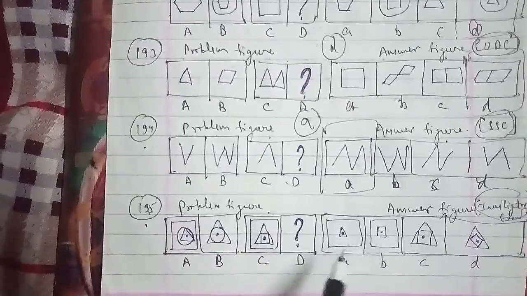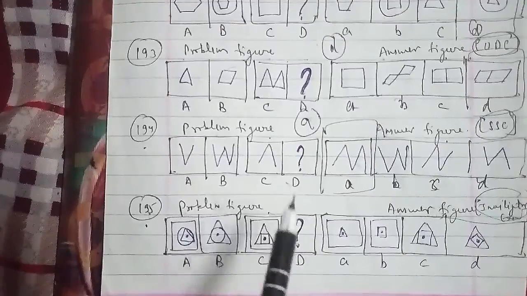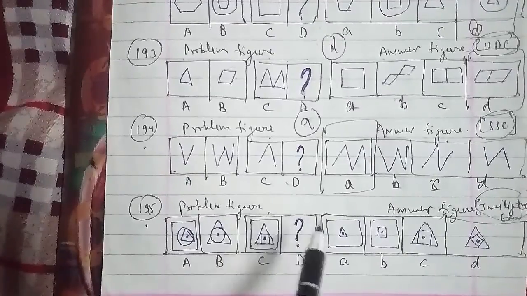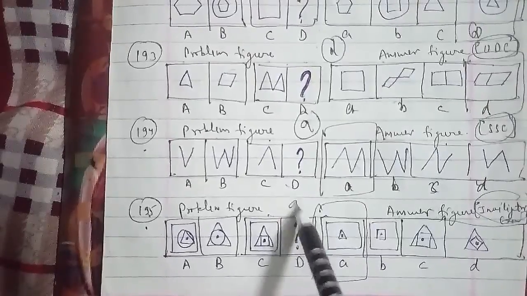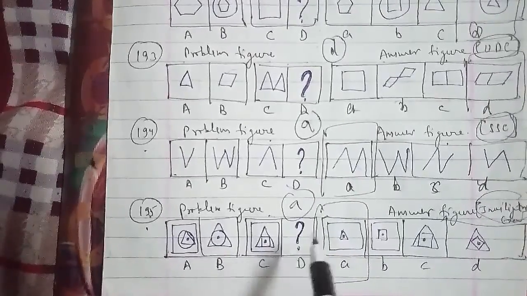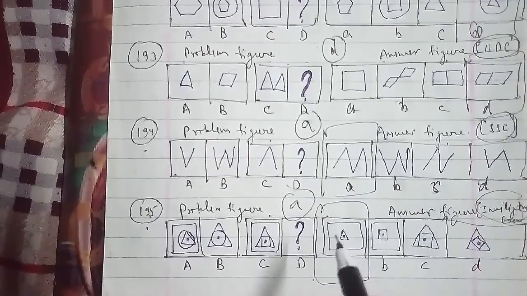In the same reference here, the inner two figures interchange positions and the outer figure is removed. So we can say that the figure which we have to find out is your figure A, which will be the right answer for this question as well. Let's go ahead with the 196th question of the session here.